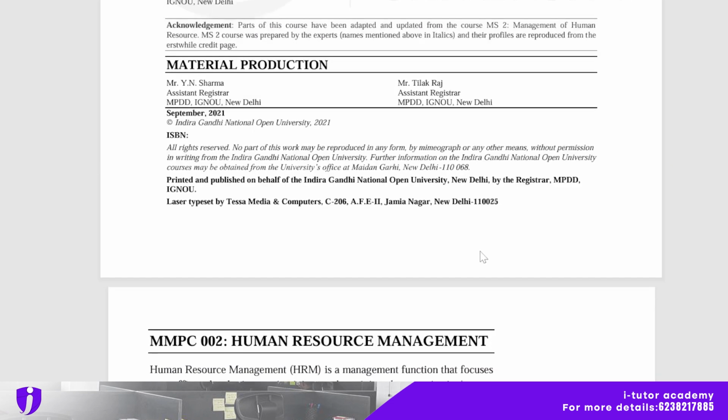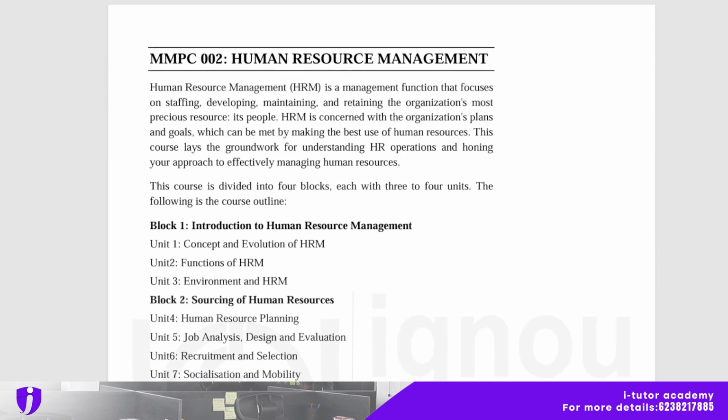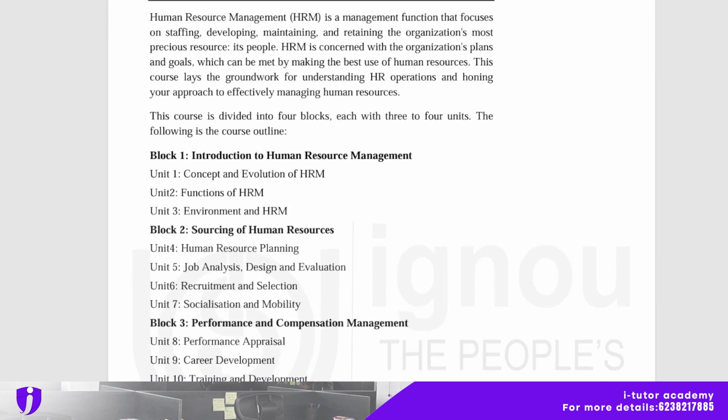Now about the course also, human resource management is a management function that focuses on staffing, developing, maintaining and retaining the organization's most precious resource, that is people. Humans are the resource of a company, right? And HRM is concerned with the organization's plans and goals, which can be met by making the best use of human resources. So this course lays the groundwork for understanding HR operations and honing your approach to effectively managing